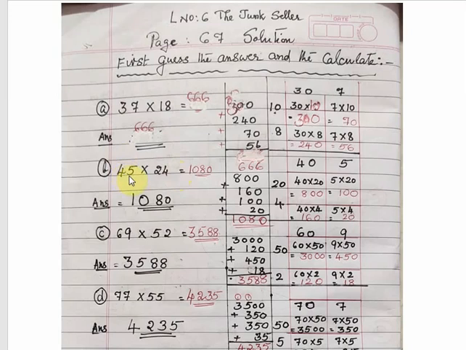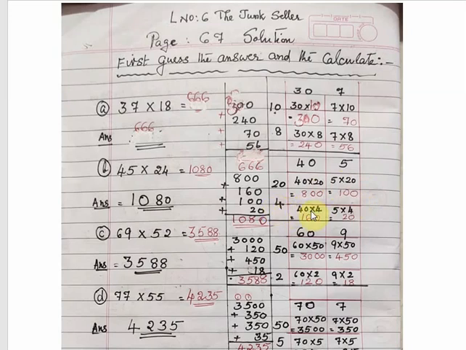Now the second number: 45 multiplied by 24. Here 45 we will write as 40 and 5, and 24 as 20 and 4. First, with 20 we will multiply 40 as well as 5. So 40 multiplied by 20: write the 0 in the units place and the tens place, and multiply 2 with 4, 2 4s are 8. Same way 5 multiplied by 20: 0 on the right side, and 5 2s are 10. So we will get 100.